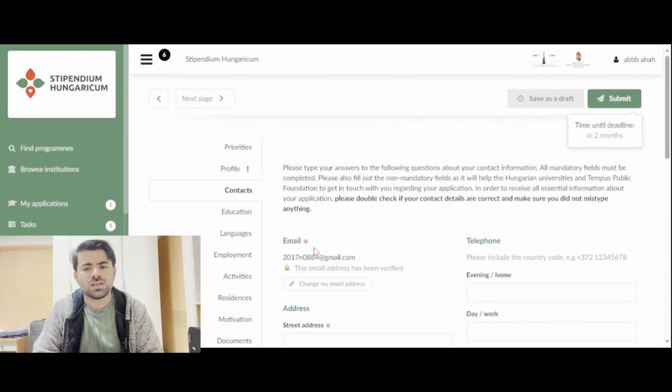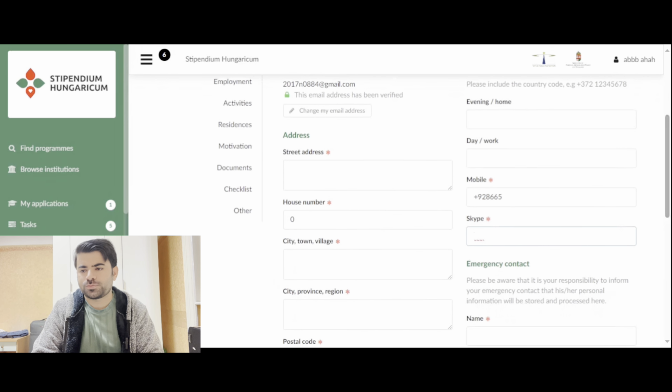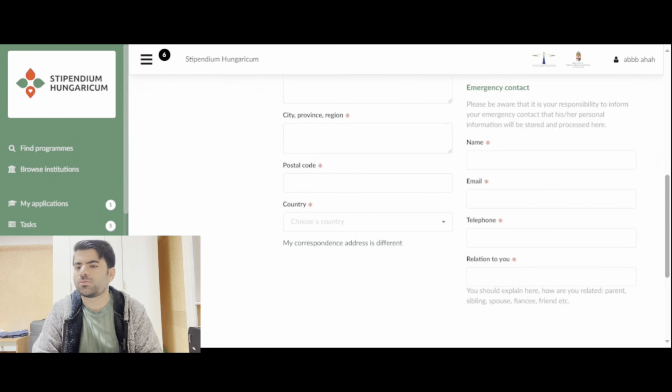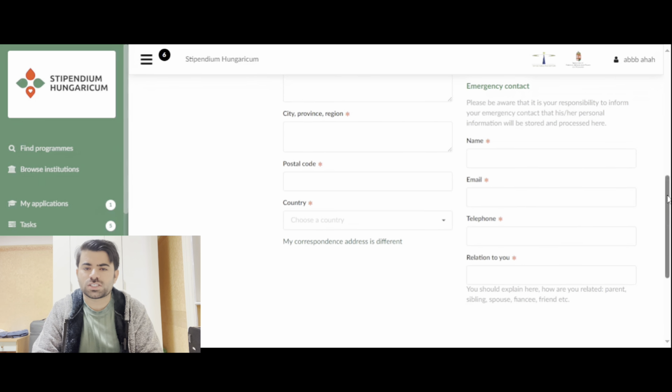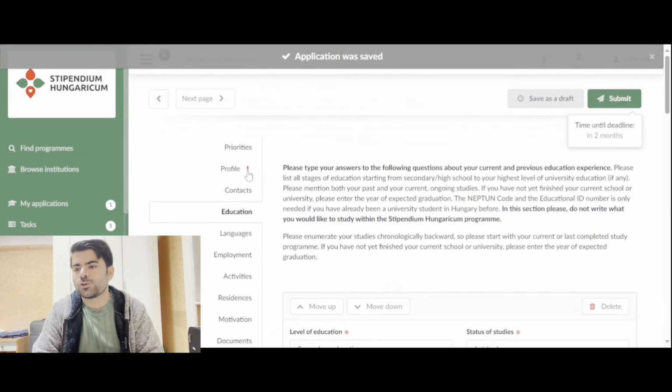Now this is email, you already filled it out. This is telephone, you have to fill it out with country code, and then address, mobile, house number, city, town. If you don't have a house number, just put 0 or whatever you want. For Skype, you have to fill in your Skype username, or you can even put the link, but a username will be fine as well. It's a compulsory field, you have to fill it out. And then for emergency contact, you have to fill it out for your friend, your brother, father, mother, or whatever you want. And for the next page, because I'm not filling it, it shows some errors, but it's okay. We don't care about that.